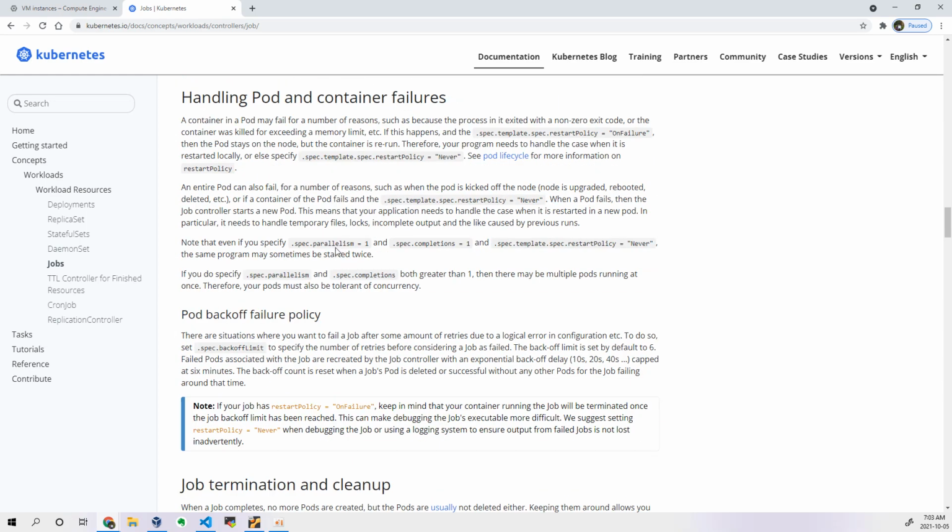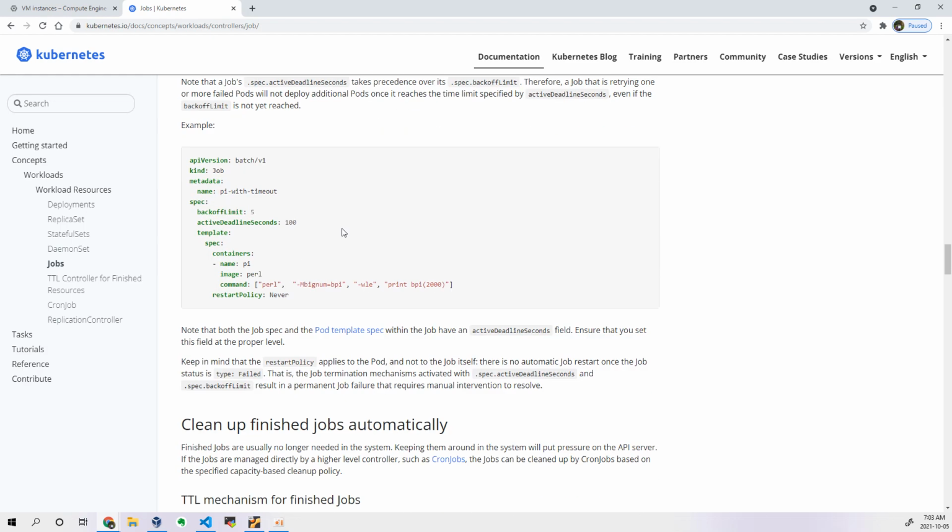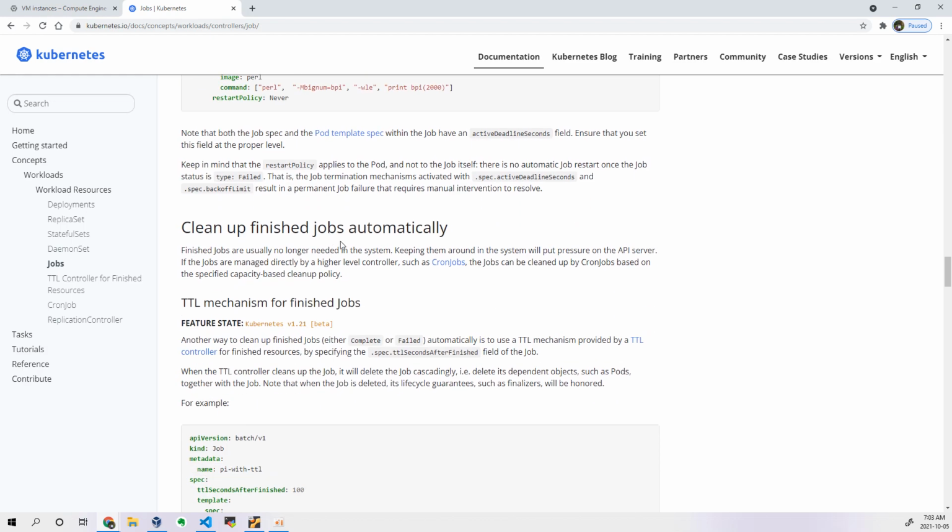We already know this failure policy, so we have already said that. Okay, and then clean up finished jobs automatically. You already know that finished jobs are usually no longer needed in the system, right?